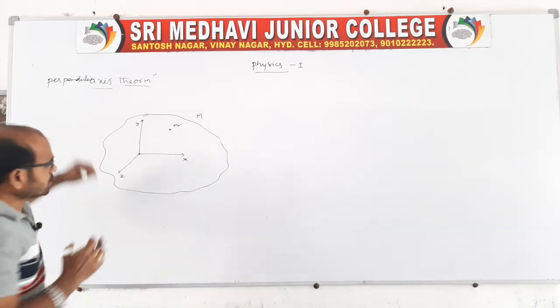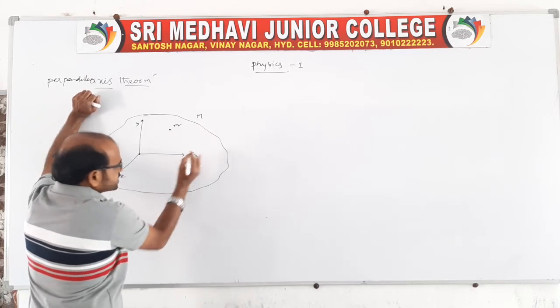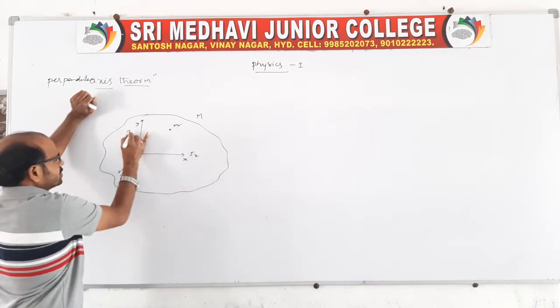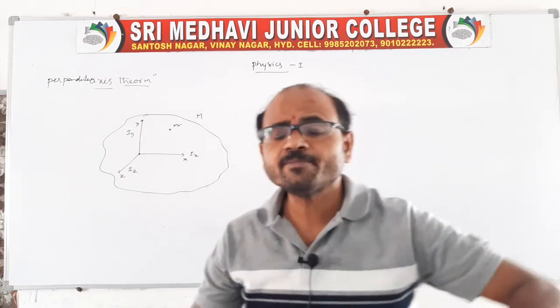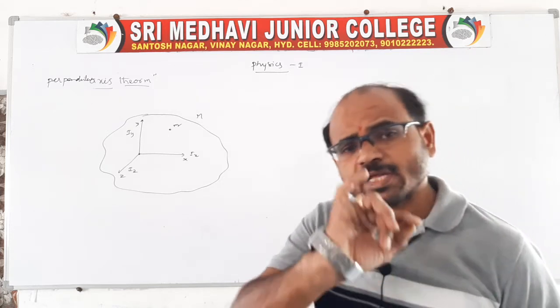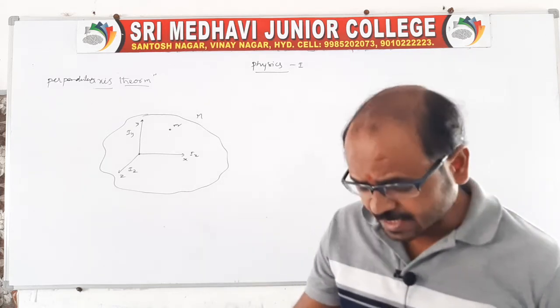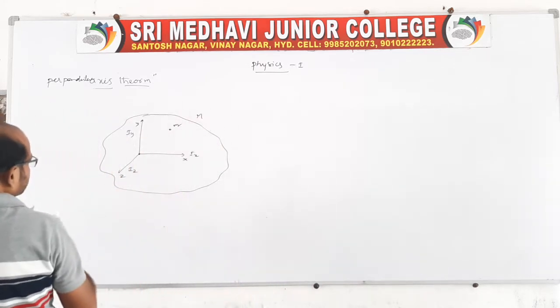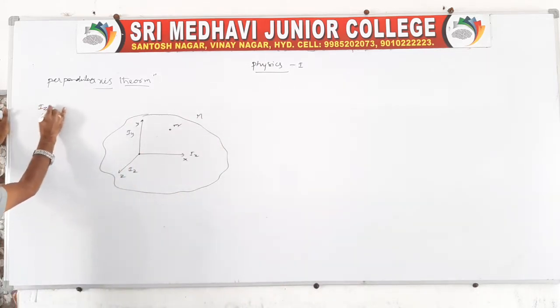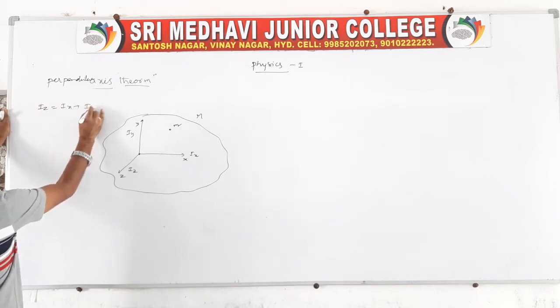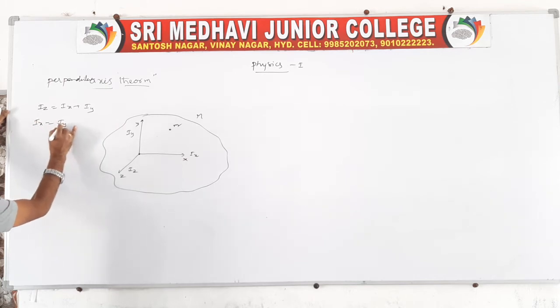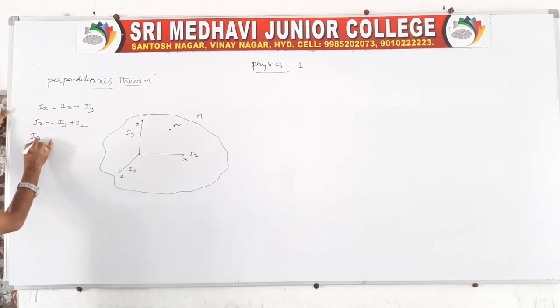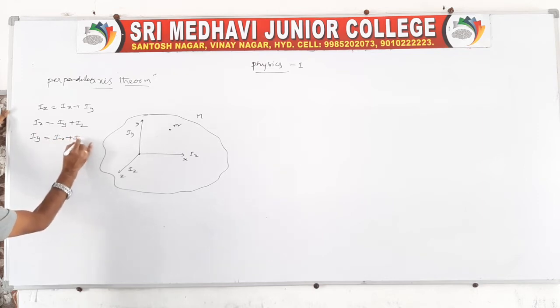Now about this axis, the moment of inertia you say Ix, because it is Iy, you say it is Iz. So the statement for the perpendicular axis theorem will be: moment of inertia about any one axis is equal to the sum of the remaining two moments of inertia. Suppose Iz is equal to the sum of the remaining two moments of inertia, or you want to say Ix is equal to Iy plus Iz, or you want to say Iy is equal to Ix plus Iz. So the moments of inertia are like this.